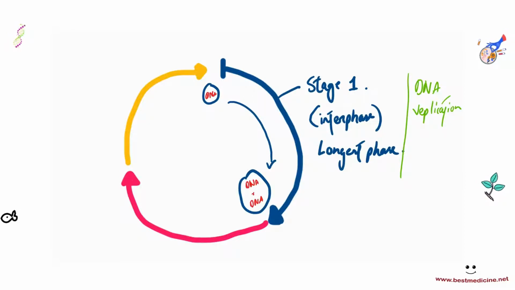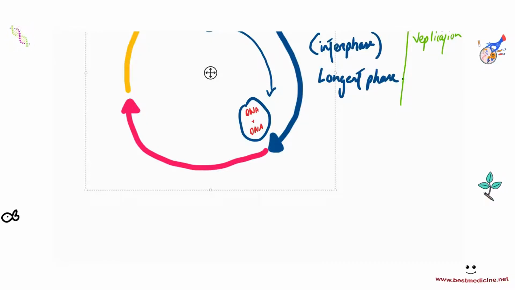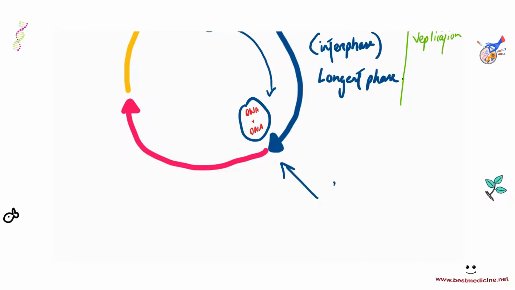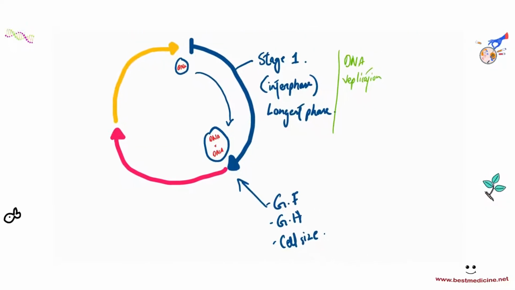Now, once DNA replication is complete, you get a signal for the cell to start dividing, to enter into the next stage. The signal could be a growth factor, a growth hormone. So let's get a signal here. So this could be a growth factor, right? Growth hormone can come in. This could be because of the cell size, that the cell has become big enough that it realizes that it's time for it to divide, right? Or this could be due to injury, for repair, or just growth.